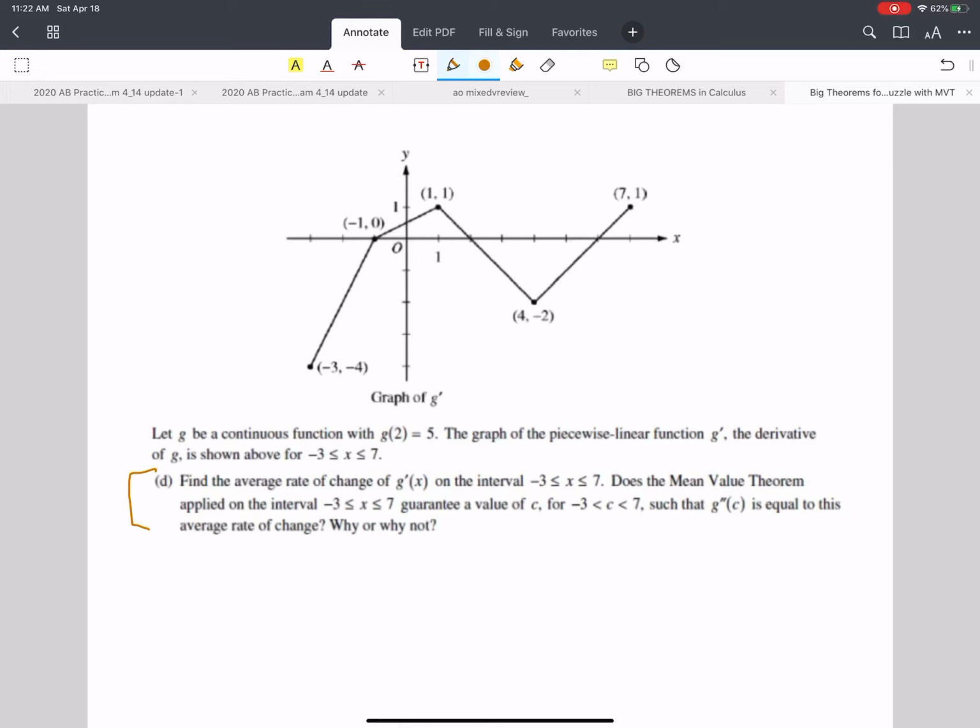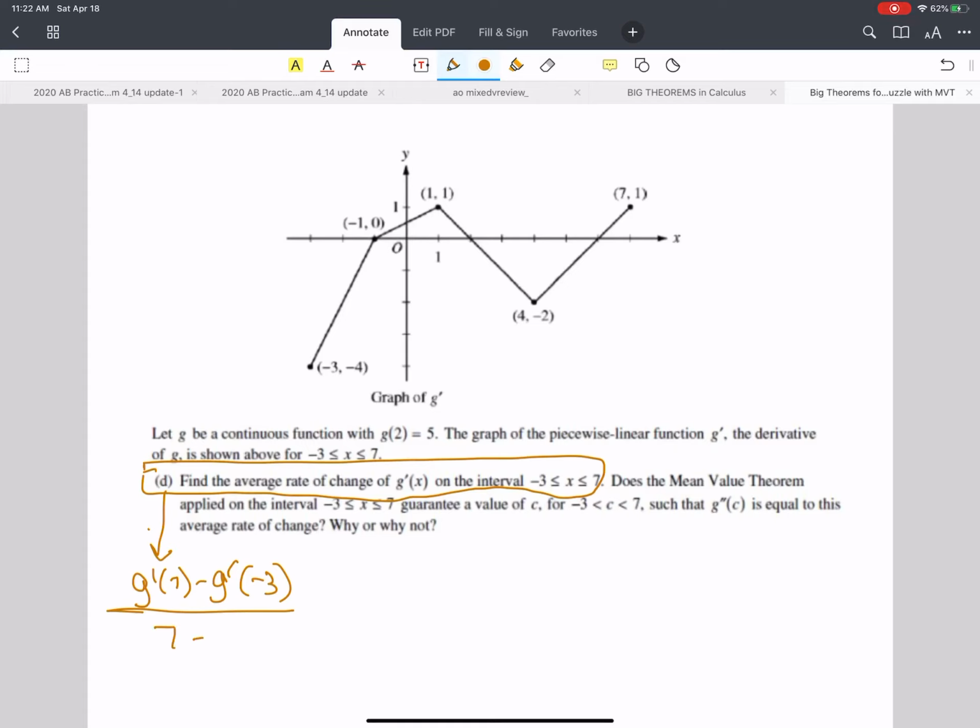Find the average rate of change of G prime. They ask you many questions in here. So you do this and you just get it done with and make sure you get your credit. They do this a lot where they ask many questions in one. So make sure you answer everything. So that's G prime of 7 minus G prime of negative 3 over 7 minus negative 3. So that's a 4 under here.